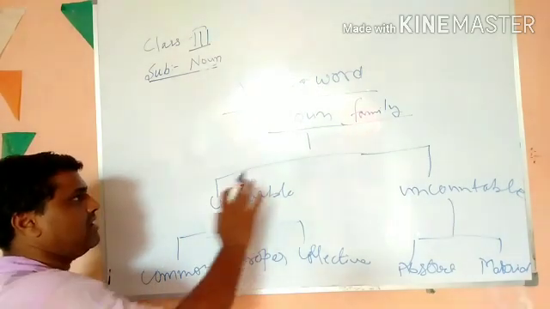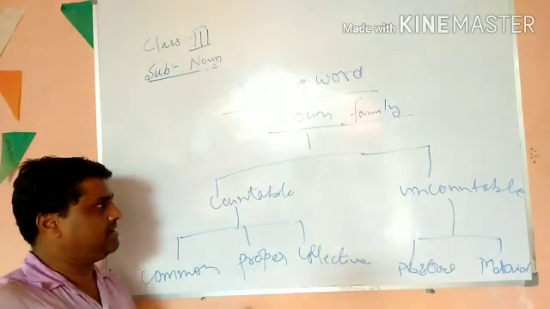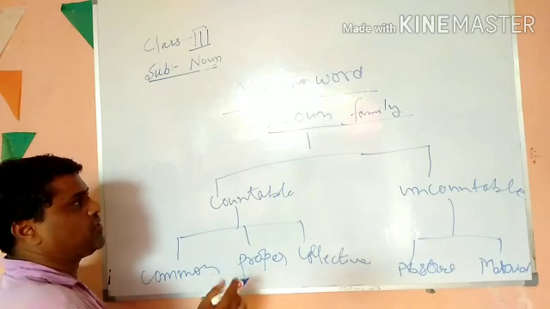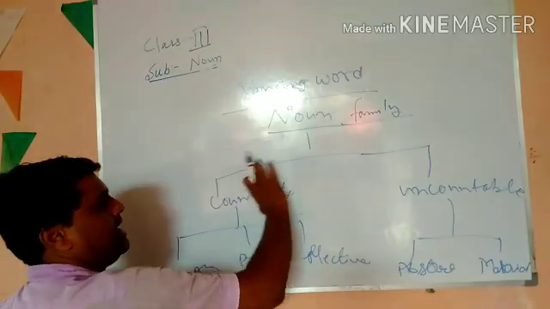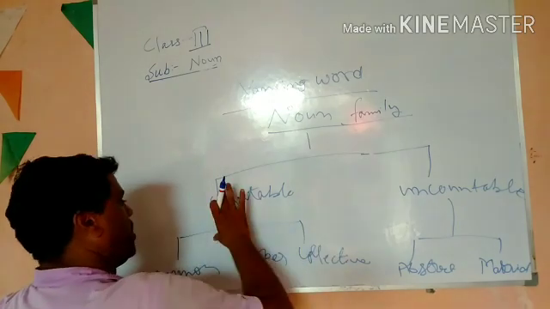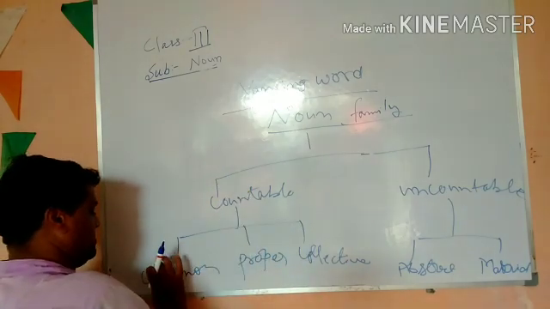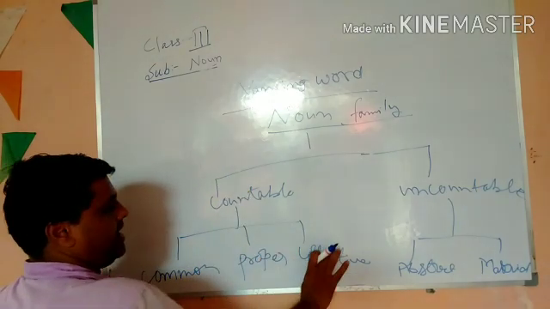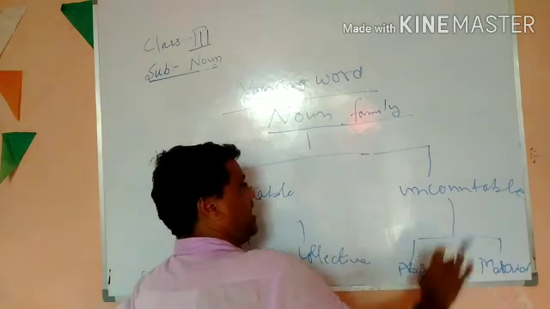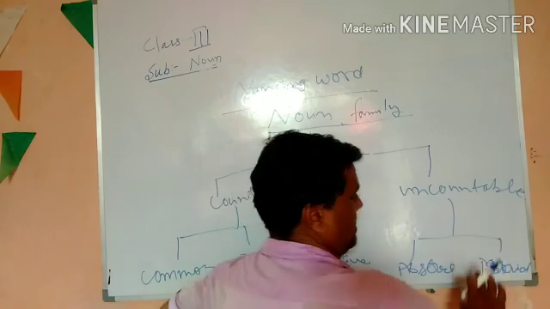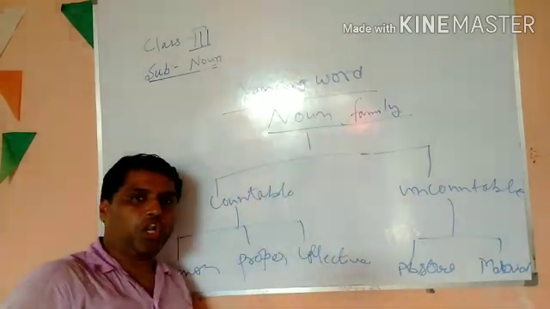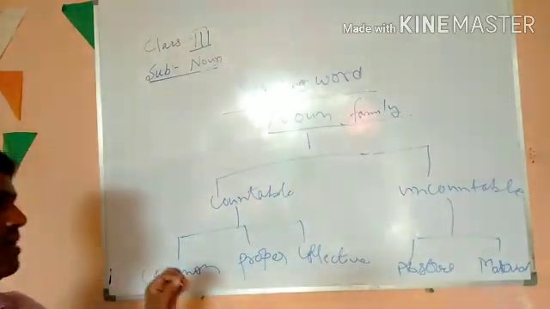So you can understand in a very nice way, very logical way. Noun has got two sons, countable and uncountable. Countable noun has got three sons, common, proper and collective. And further, uncountable noun has got two sons, abstract and material. These are the noun family.